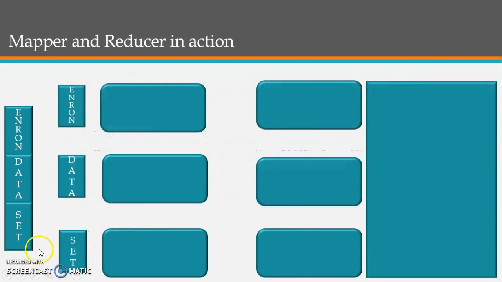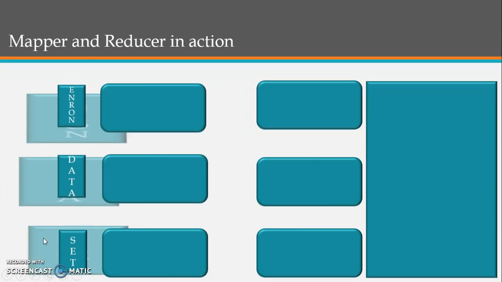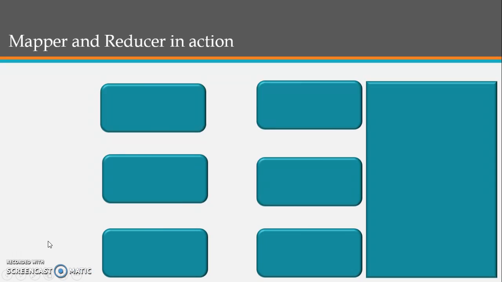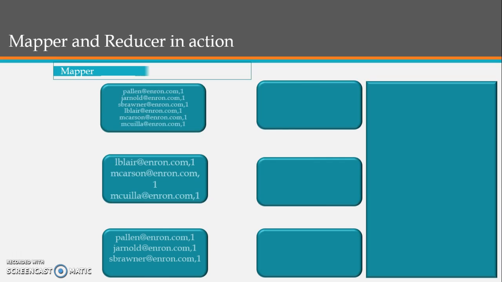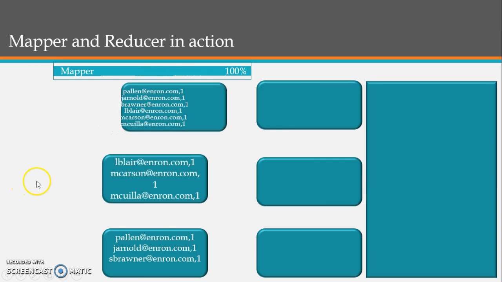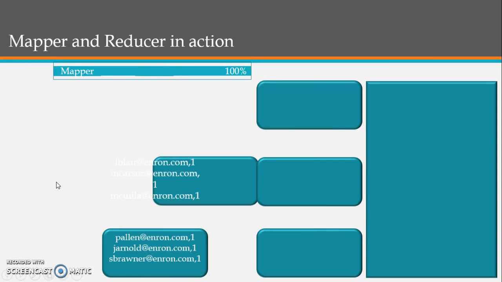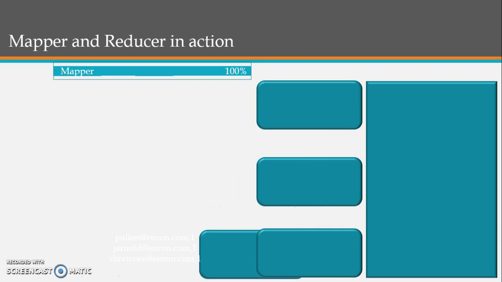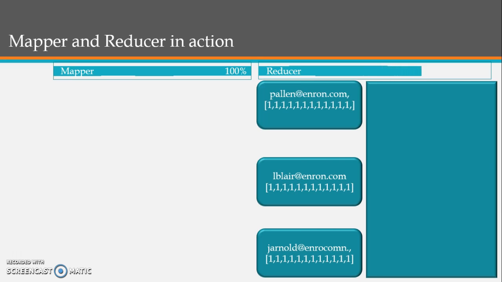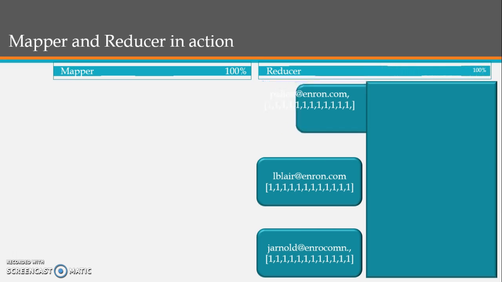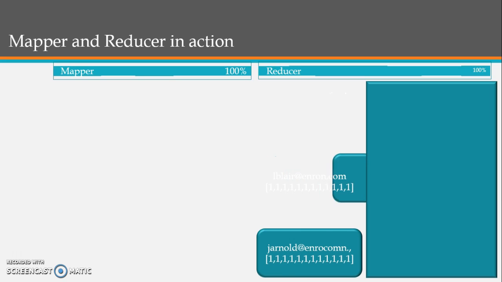To start with, the Mapper and the Reducer in action. This is a small slide I prepared to show how the data was split. The data goes into splits and then into the Mapper. The Mapper does its job and divides all the emails into keys and values, and sends the data to the Reducer, where the Reducer shuffles the data again and gives its own output, which will be used for the analysis.